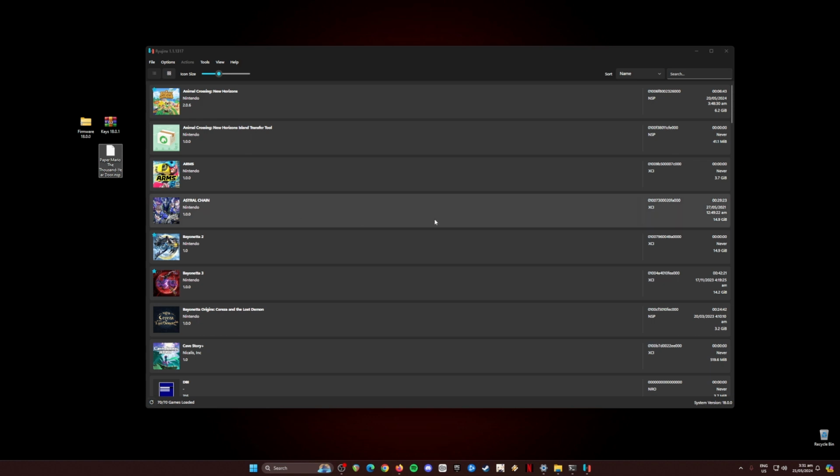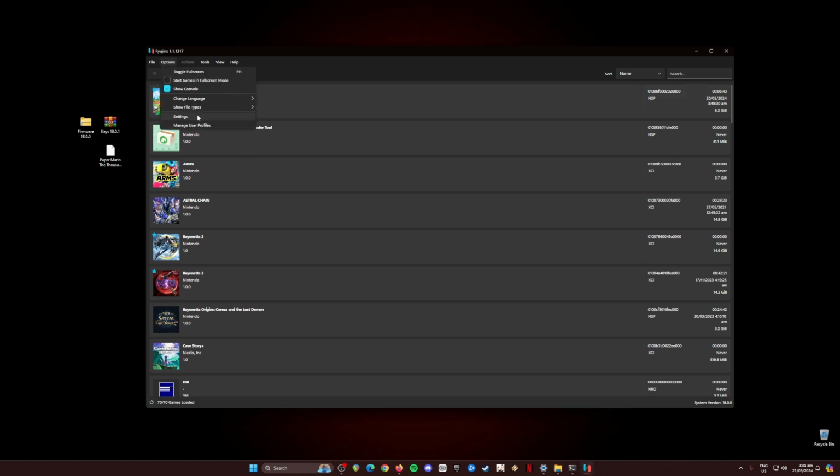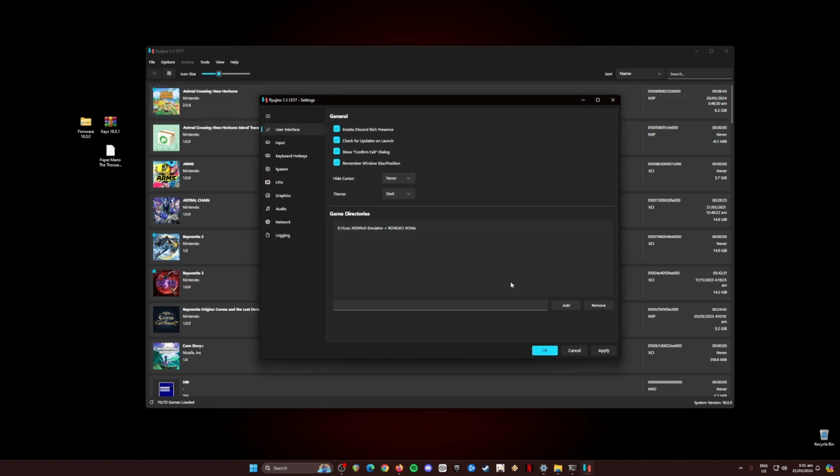Now, the next step is to optimize your Ryujinx emulator so that there will be no drifting, no crashes, no black screens, or graphical glitches in your playthrough. And to do this, just go to Options, go to Settings, and in this part, just be sure to pause the video and copy every setting that you see here. Again, pause the video and copy every setting you see here.